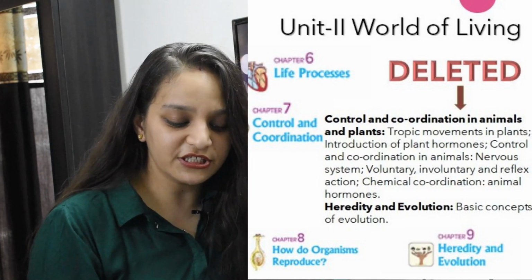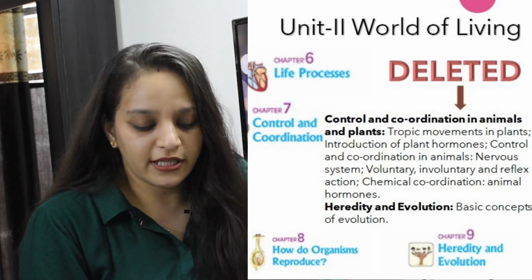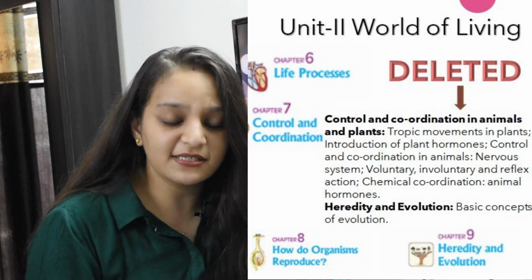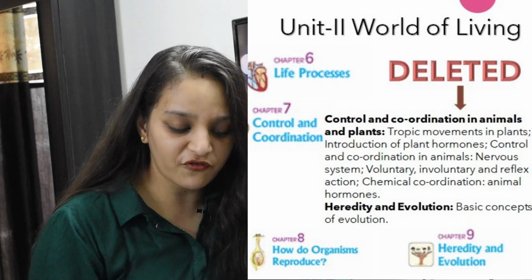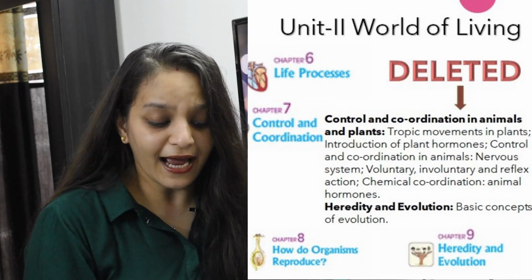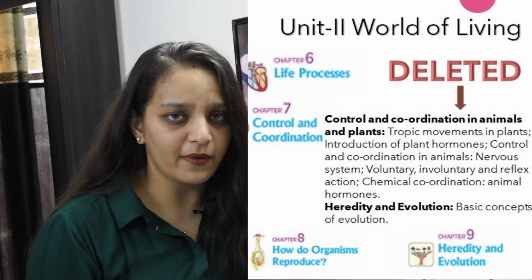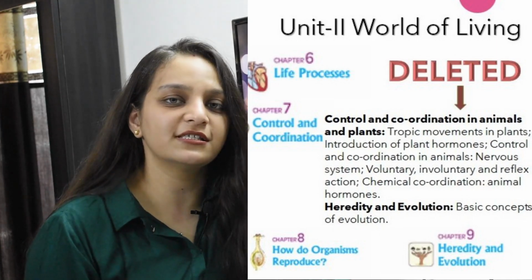From control and coordination, the topics removed are plant hormones, control and coordination in animals, the nervous system, voluntary, involuntary and reflex actions, chemical coordination and animal hormones. From heredity and evolution, the entire chapter is there, and just one small topic has been removed, that is the basic concept of evolution. Now moving to the 3rd unit, natural phenomena.